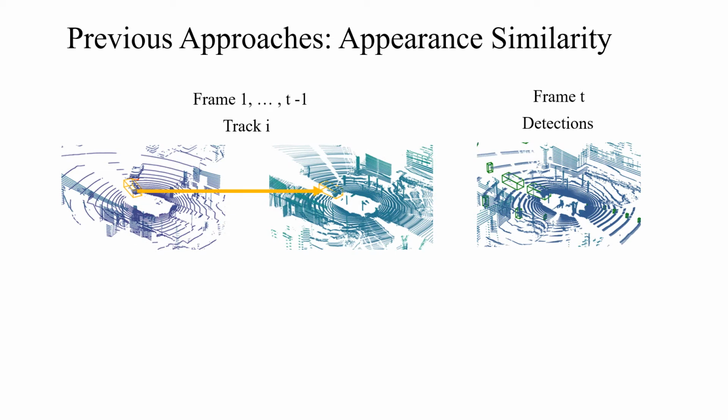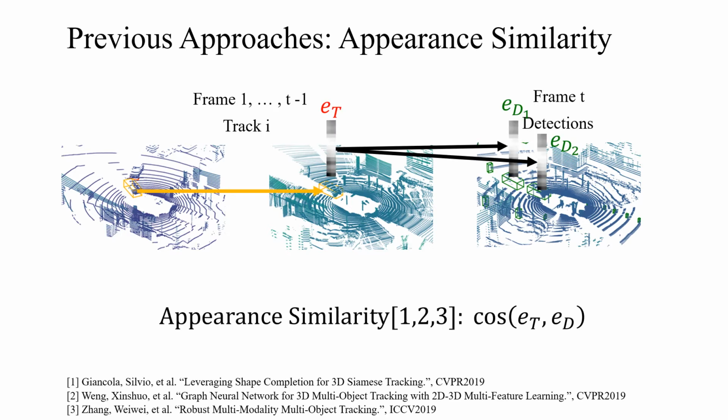However, this traditional approach does not use any object appearance information. Recent works propose to associate tracks with object detections based on appearance similarity. Convolutional neural networks are used to extract appearance embeddings of tracks and detections. The cosine similarity between these embeddings is used for data association.